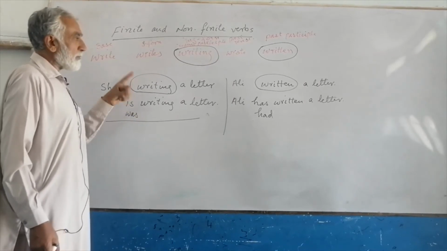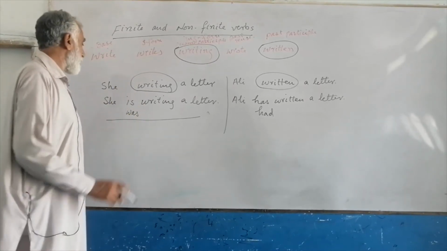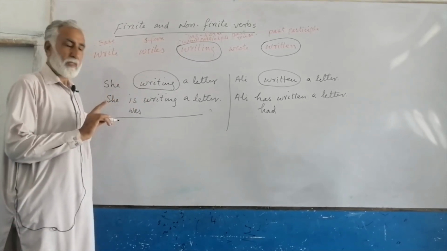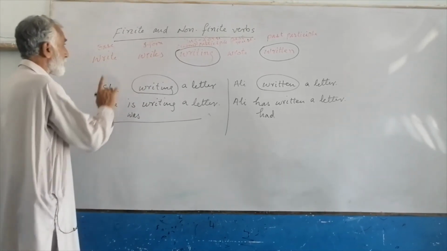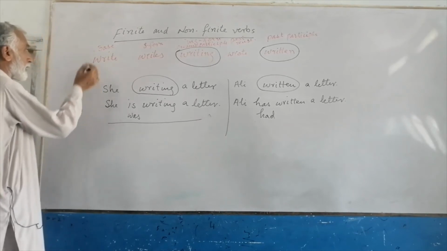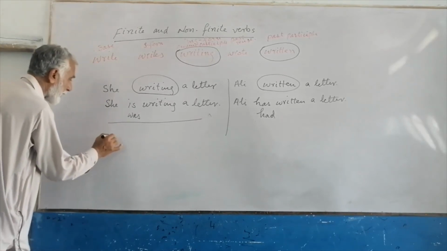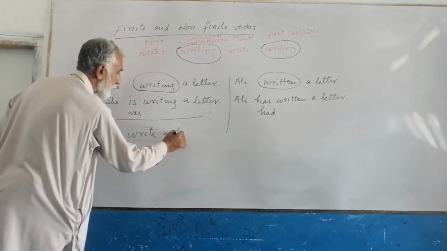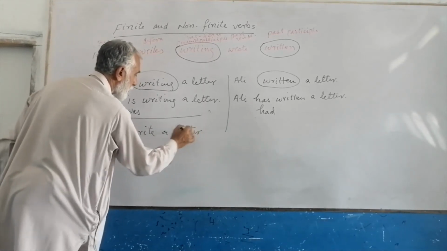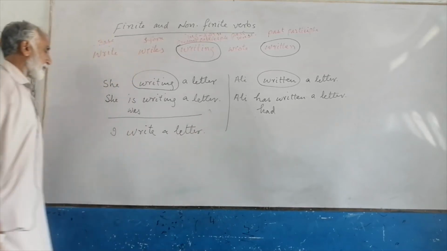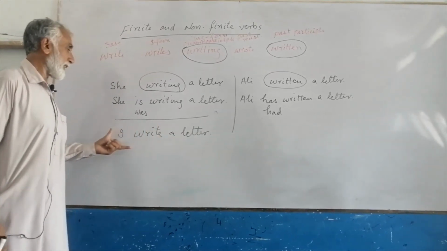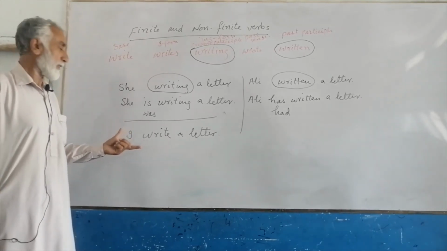They become finite when an auxiliary verb is put before them. Okay? Now, finite verb. If I say, I write a letter, you can very easily tell me that it is present indefinite tense.